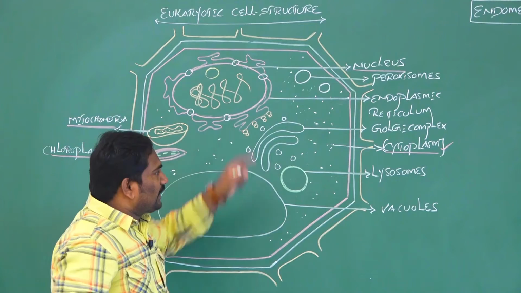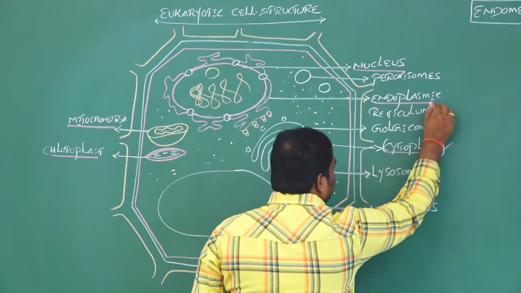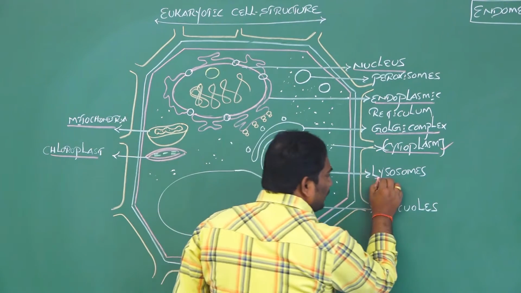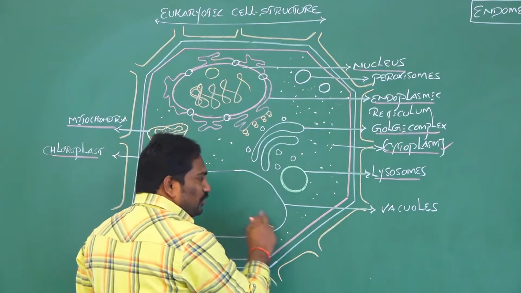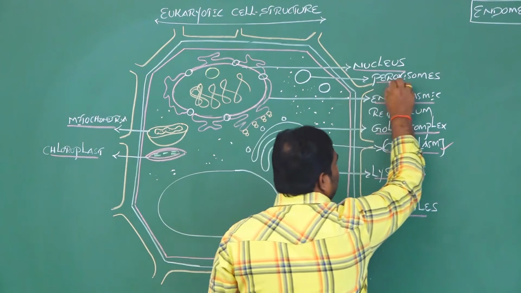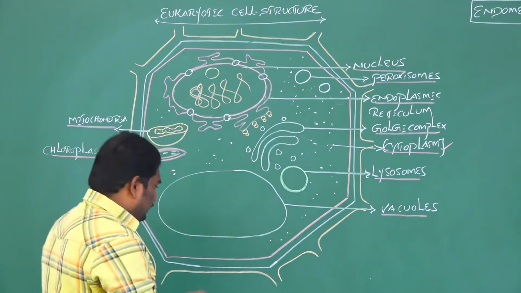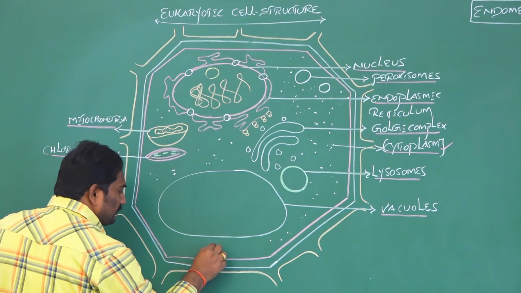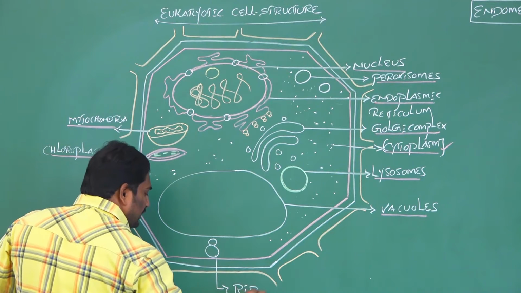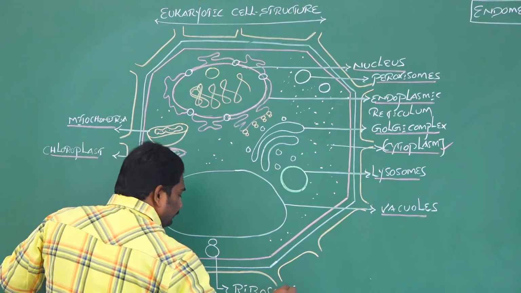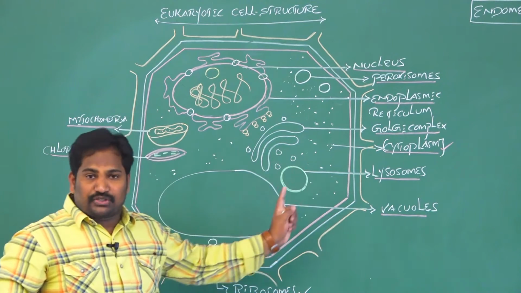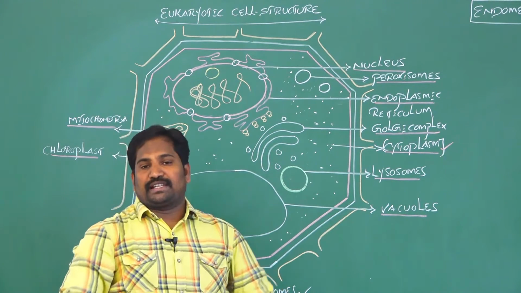And endoplasmic reticulum is a single membrane bound cell organelle, and Golgi complex is a single membrane bound cell organelle, and lysosomes are single membrane bound cell organelles, and vacuoles are also single membrane bound cell organelles. Even peroxisomes are also single membrane bound cell organelles. Along with it, there are even membraneless cell organelles. These membraneless cell organelles we call ribosomes. So each and every cell organelle has a distinct structure and distinct function in the cytoplasm of the eukaryotic cell.